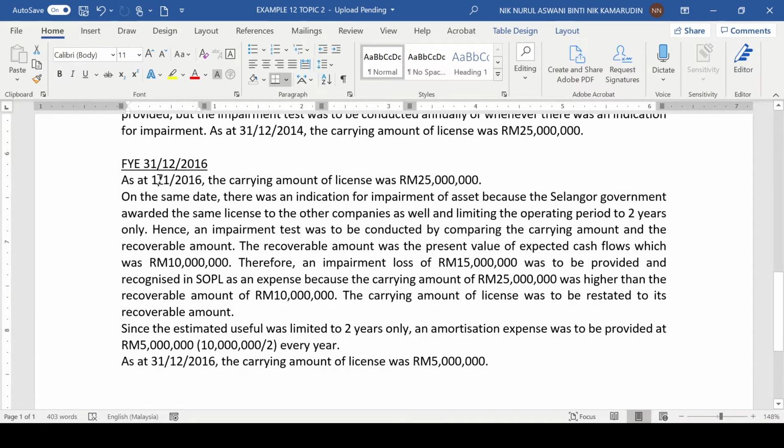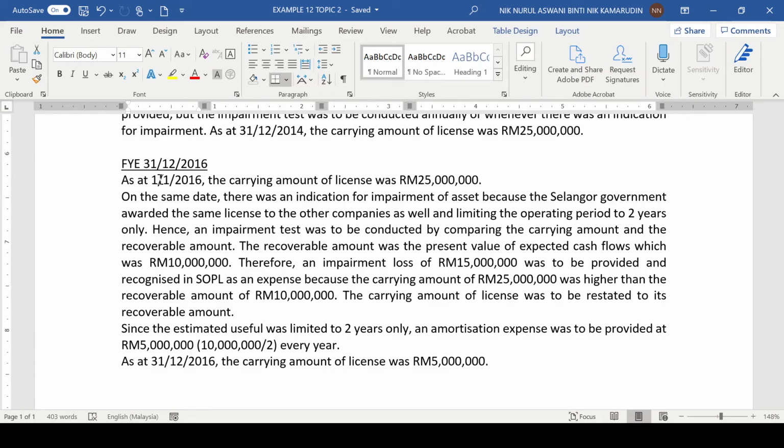Therefore, an impairment loss of 15 million was to be provided and recognized in SOPL as an expense because the carrying amount of 25 million was higher than the recoverable amount of 10 million. The carrying amount of the license was to be restated to its recoverable amount. Since the estimated useful life was limited to 2 years only, amortization expense was to be provided at 5 million. How to calculate this? 10 million divided by 2 every year. As at 31st December 2016, the carrying amount of the license was 5 million.